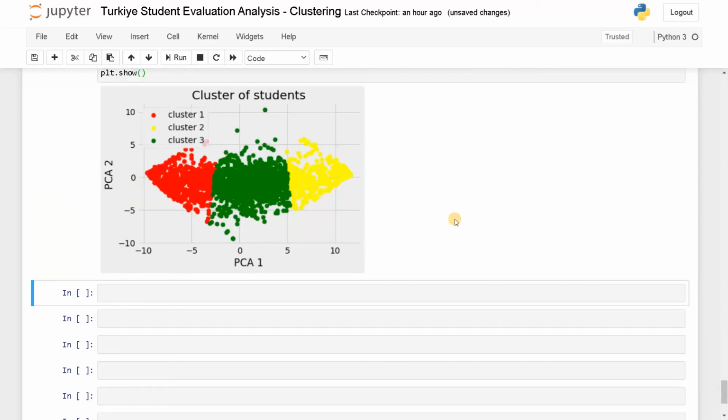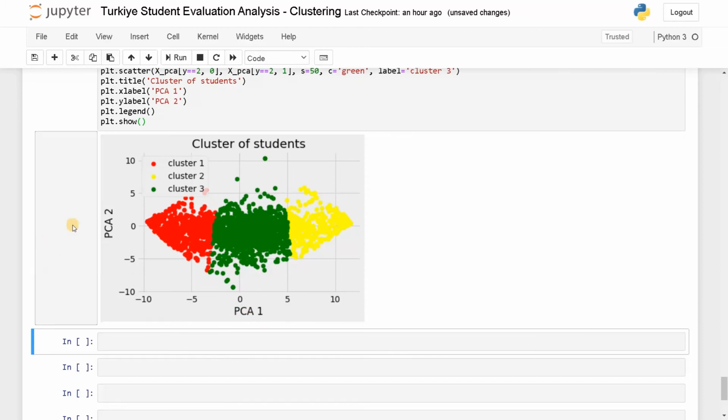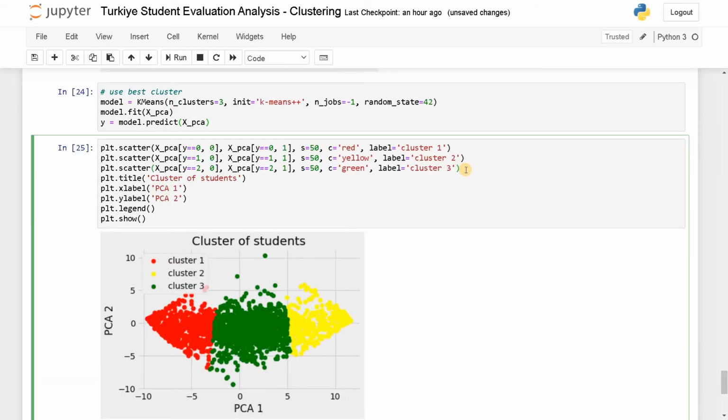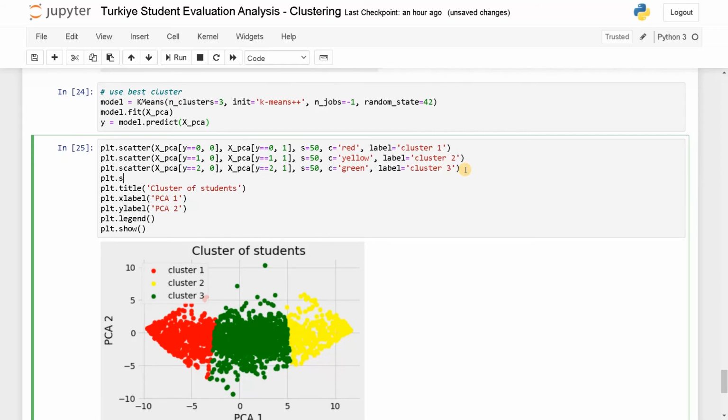Let's run this. So this is the x-axis, y-axis. We have 3 clusters here, and we have missed the centroid of the clusters. Let's add it now. plot.scatter, model.cluster_centers_, need to get all the rows.